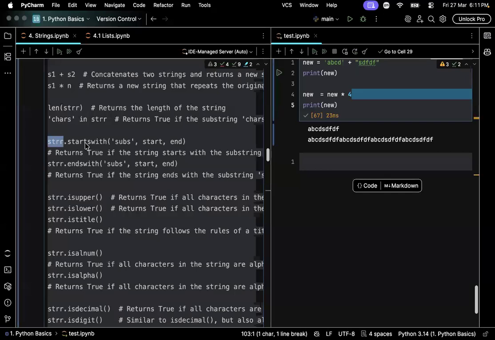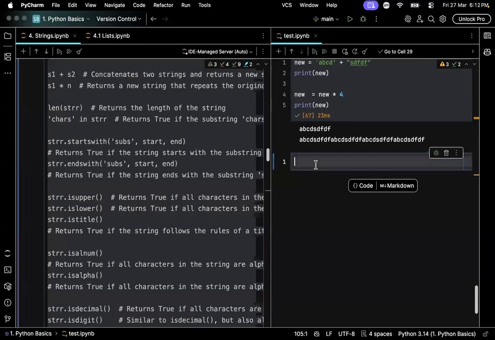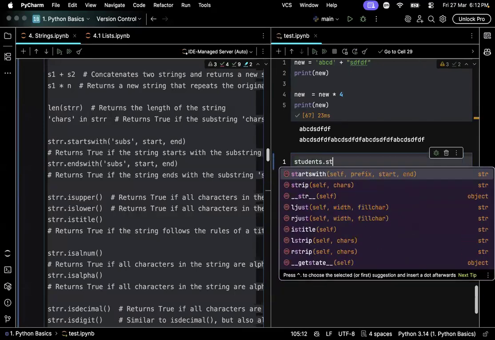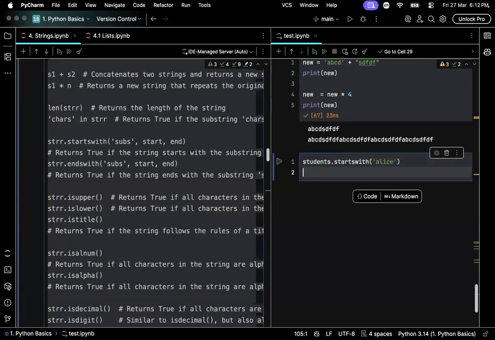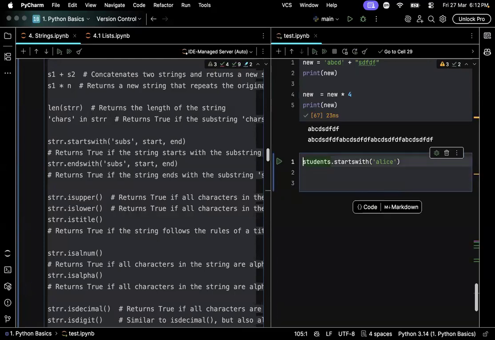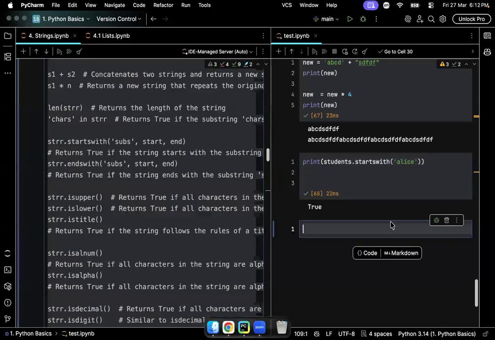Starts with and ends with are also very important. Just like the sound, they will find whether a string starts with a value or not. Students dot starts with ls. This will help me find out whether a string is starting with a specific set of characters or not. And ends with also will behave identically. It will find whether something ends with a set of characters or not. True.